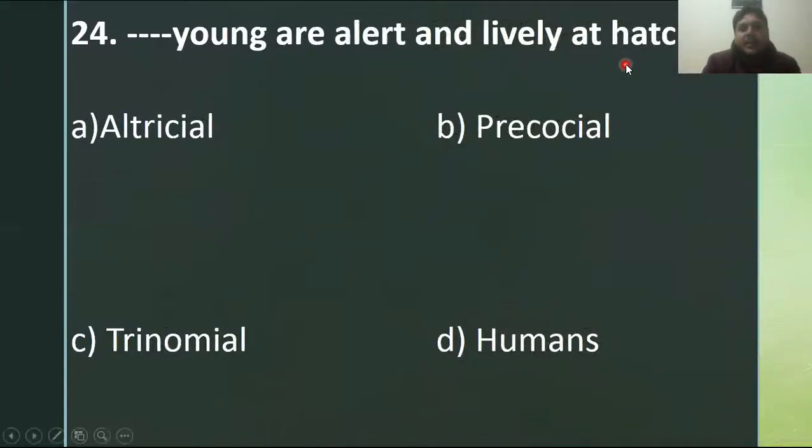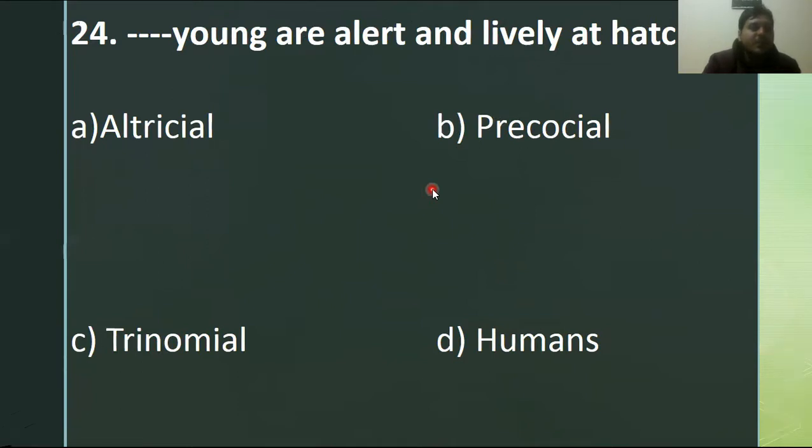Blank youngs are alert and lively at hatching. Which one is the condition to which the birds belong, in which the young ones after hatching are alert, and do not depend upon their parents for food? So this kind of birds are precocial birds that are already active at their hatching. Altricial is the group of birds whose young ones are not alert, and they totally depend upon their parents for the feed in the early time period. So option B is the right answer for MCQ number 24.